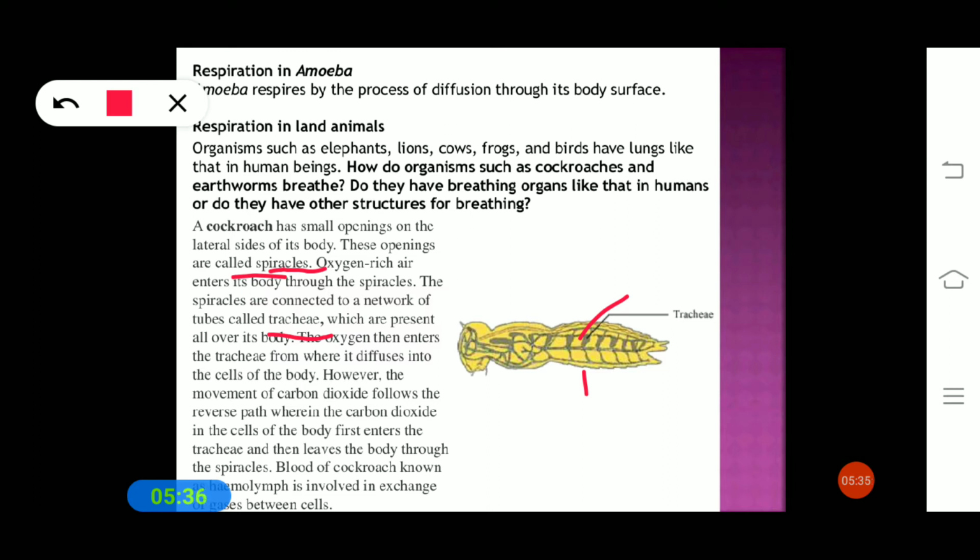The movement of carbon dioxide follows the reverse path: the carbon dioxide in the cells of the body first enters the tracheae and then leaves the body through the spiracles.